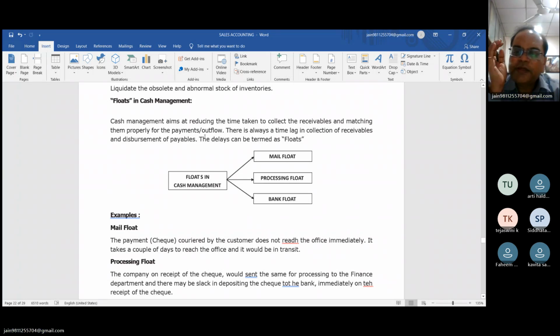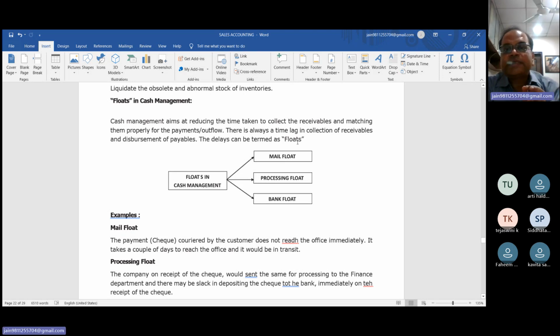Suppose the duration of collection of payment is, just for example, 22 days, as we discussed at the time of the working capital cycle. If you collect the amount from the debtor in, suppose, 20 days, then we have to allow the creditors more than 20 days. But in the complete cycle, our objective should be to reduce that time so that we can collect that cash in a minimum time.